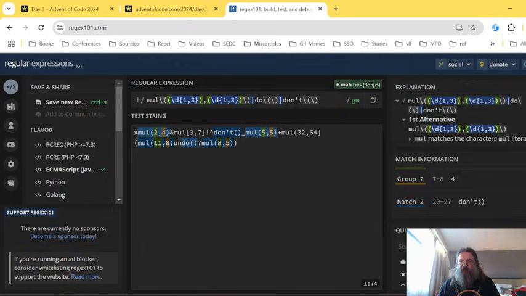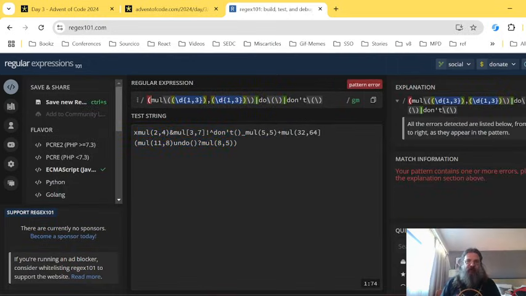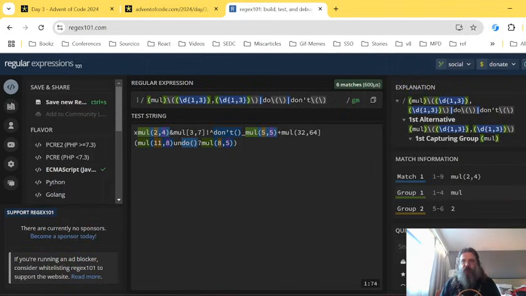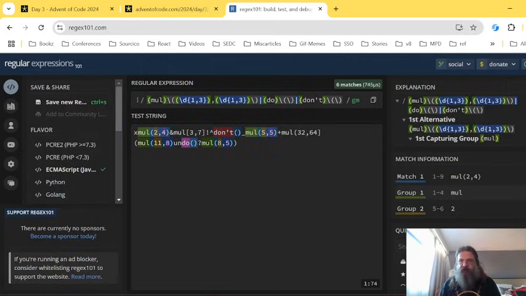So now we have the first match, then we have a don't match, then we have a mul match. And of course, I would like to also extract this now. So in the first case, I'm extracting mul(2,4). In the second case, I'm only extracting do. And in the third case, I'm only extracting don't.